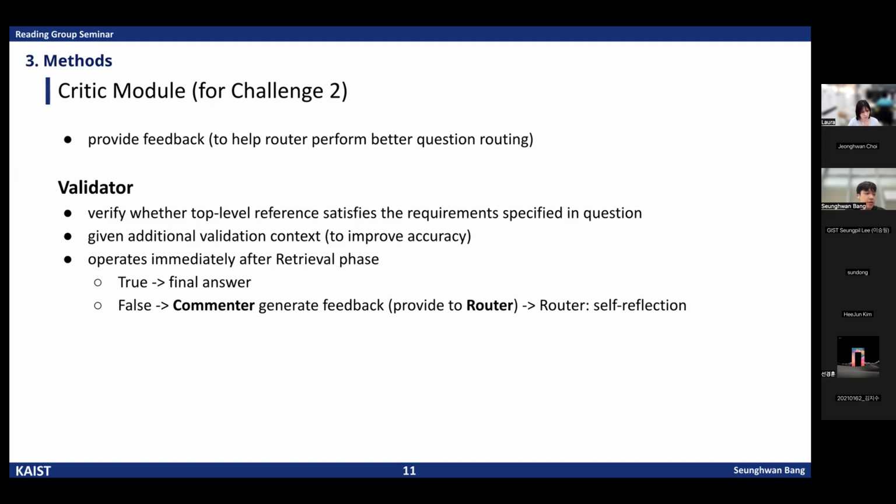The validator checks whether the retrieved context satisfies the question. If the validation passes, the system outputs the final answer. They generate the final answer. If not, the commenter provides feedback to the router, and the router does its work again.